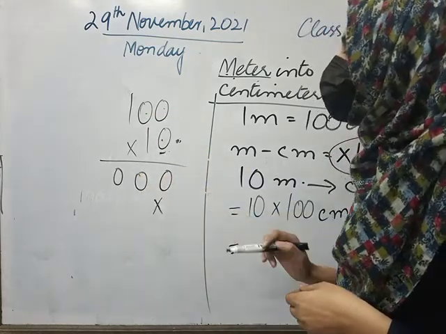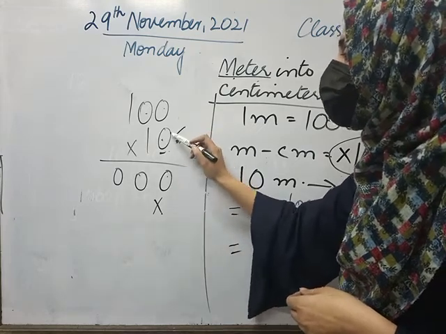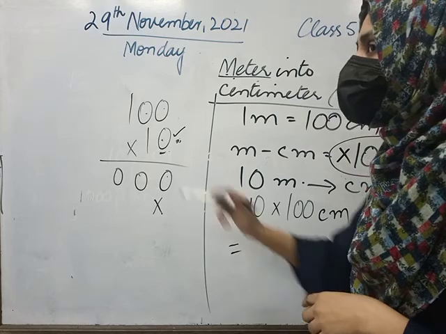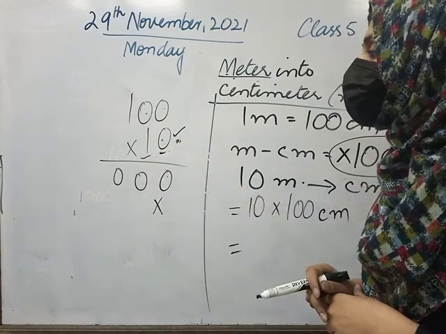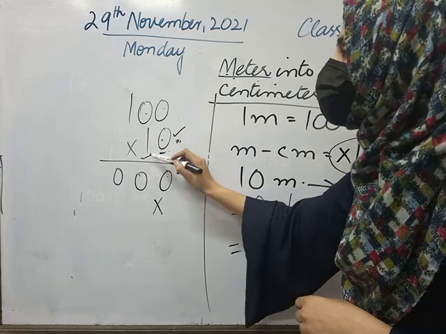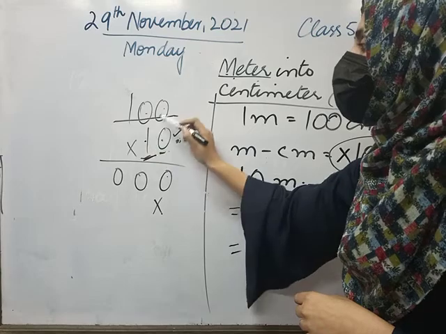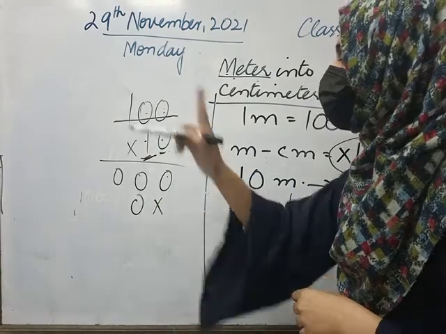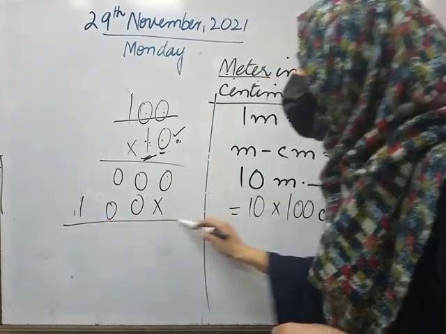Now I will write the multiplication sign below, because I have finished with the one-digit number, which is 0 here. Now the next number, which is 1, I am going to multiply with this 100. So 1, 0 times 0, 1, 0 times 0 and 1, 1 times 1.